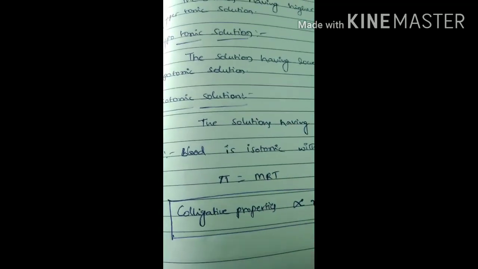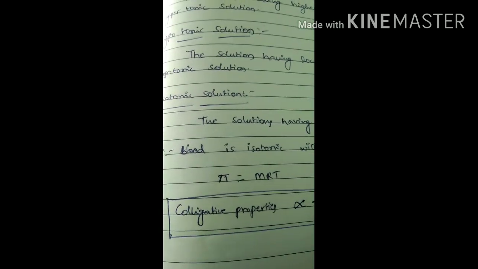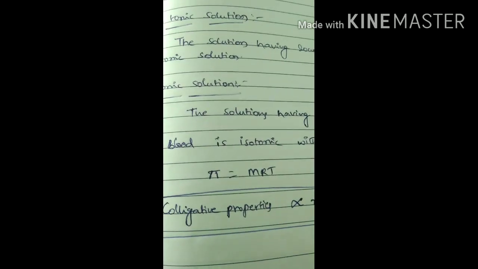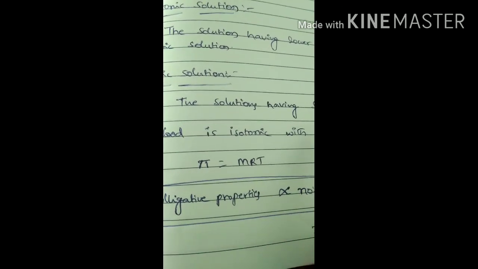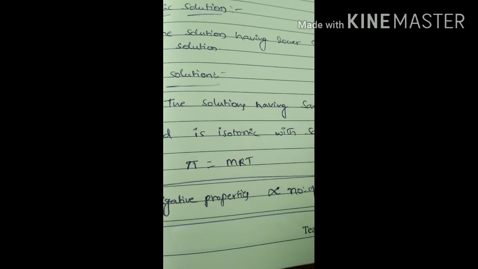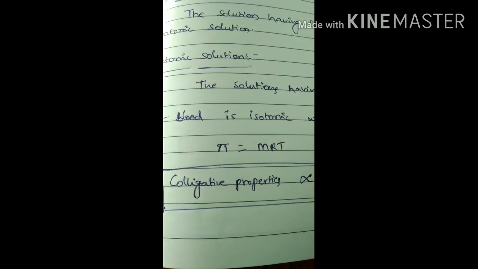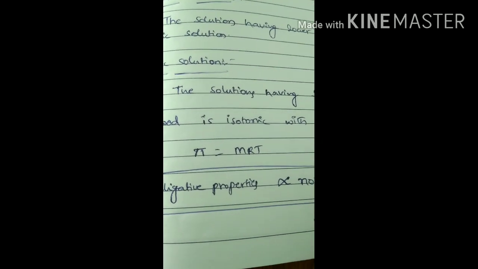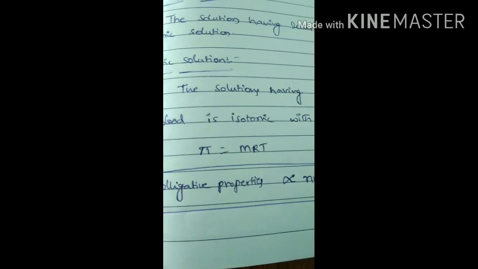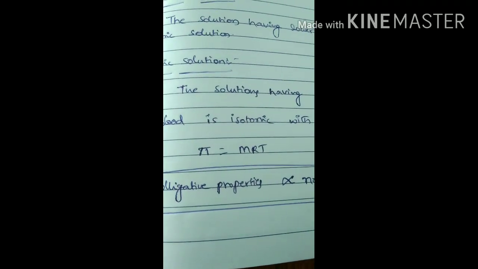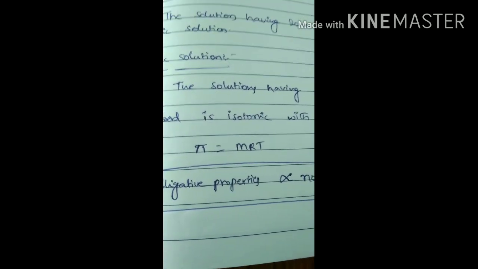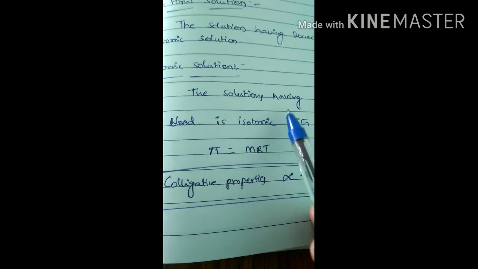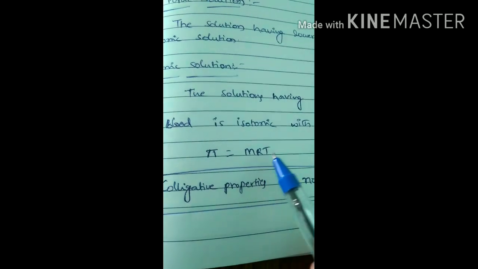So this is all about osmotic pressure, and this is all about colligative properties. The first colligative property is relative lowering of vapor pressure, which is equal to the mole fraction of solute. The second is elevation of boiling point, delta Tb equals Kb into m. The third is depression in freezing point, delta Tf equals Kf into m. And finally osmotic pressure, pi equals mRT.